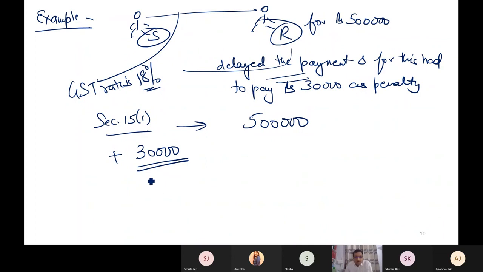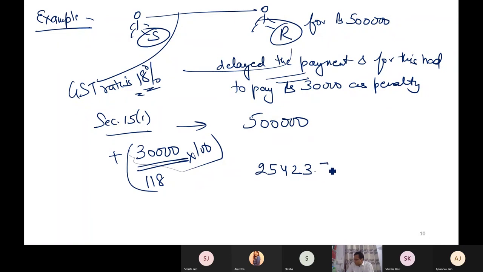So what I will do, I will divide it by 118 because 18% is GST, and I will multiply it by 100. Then it shows the value without GST. Two five four two 3.73, and this is the value of supply.